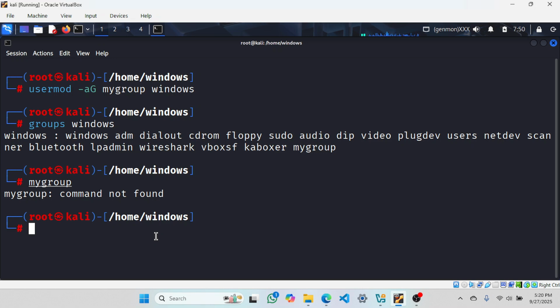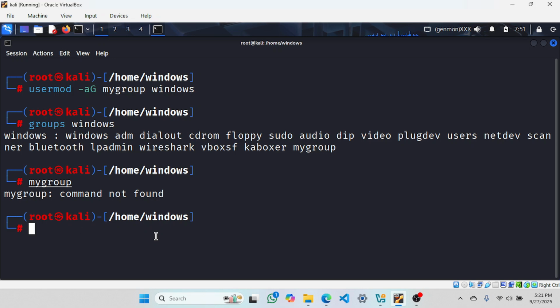Good. Now we will go for changing the primary group. Then how can we do that? If I have to change the primary group for a user, then there is a command, usermod -g. What is the name? Windows. If I had to change it, but I will not change because it's my primary. Then we have to give the group name, anything, then a group name. By this we can change the primary group. Here the primary is Windows only.